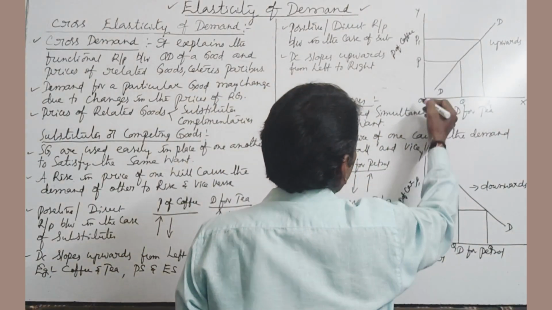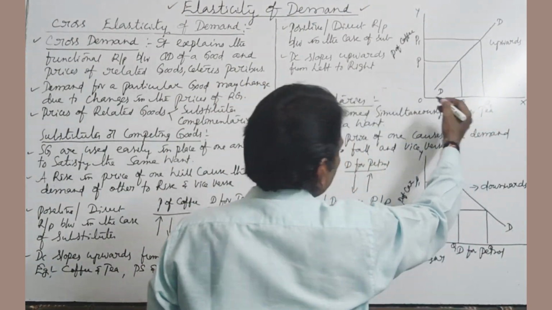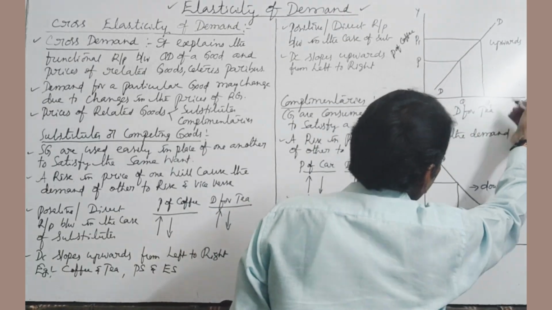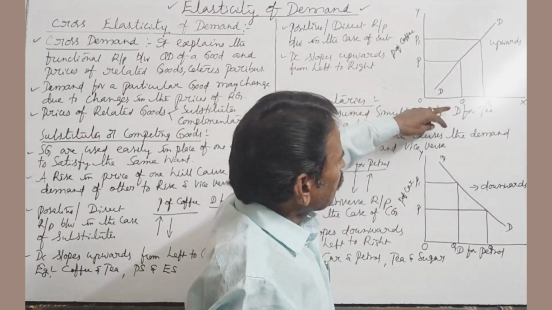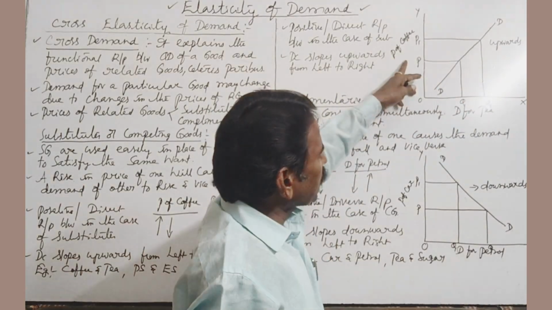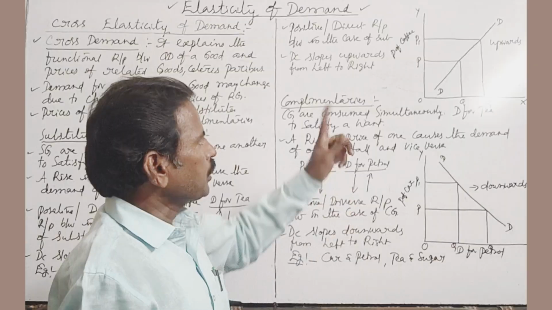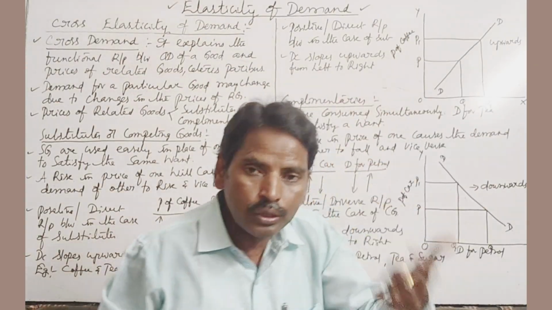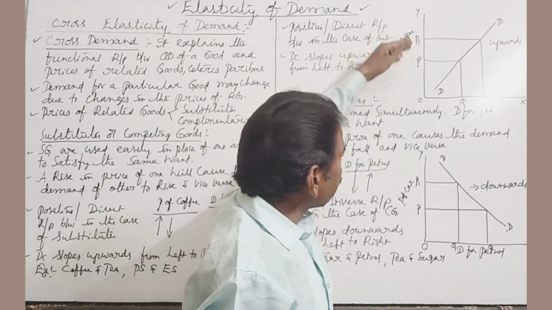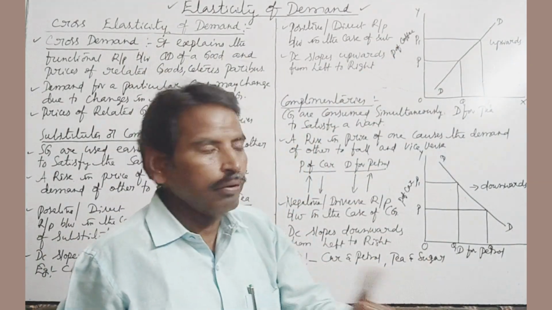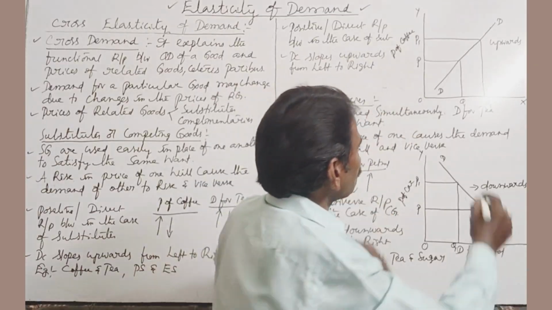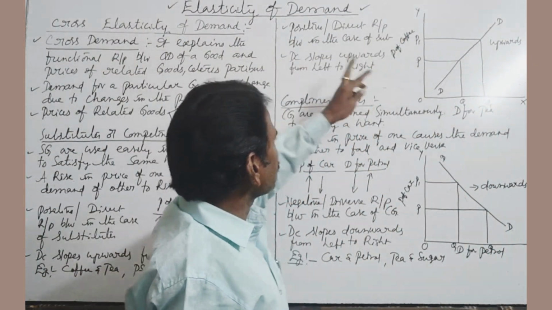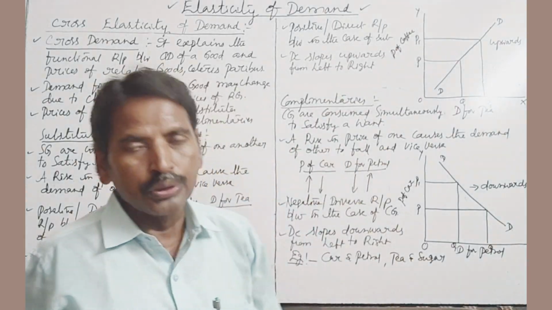Original price is OP, original demand or quantity is OQ. Price increases from OP to OP1, quantity also increases from OQ to OQ1. Price increases, demand also increases. Price decreases, demand also decreases. Therefore, if you observe, when the price of coffee increases, demand for tea also increases. When the price of coffee falls, demand for tea also falls. Therefore, the demand curve slopes upwards from left to right. So there is a positive or direct relationship in the case of substitutes.